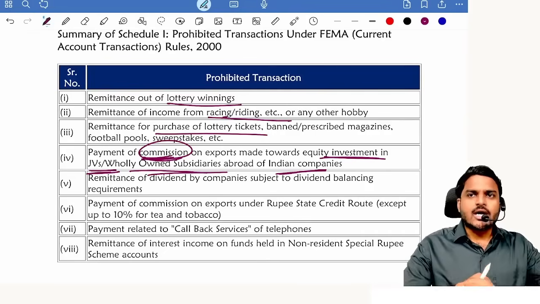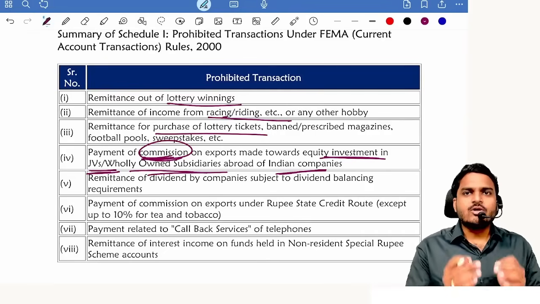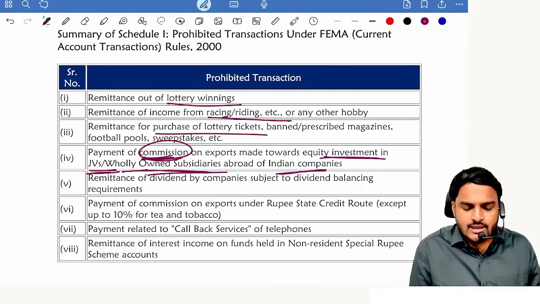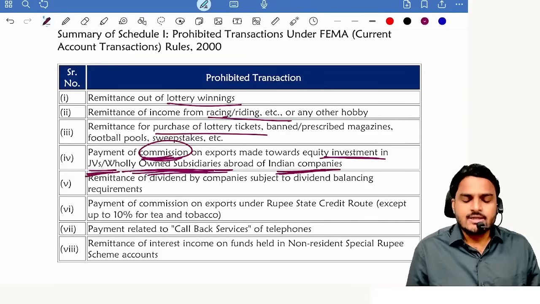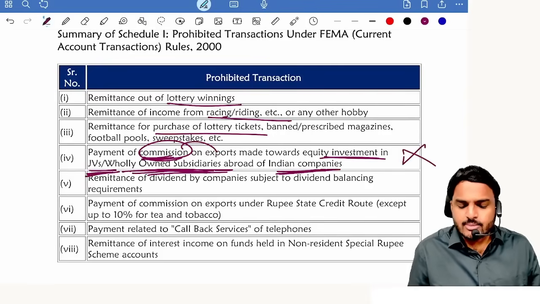investments in JVs and wholly owned subsidiaries abroad of Indian companies are prohibited. Investments, I am making this export sale. Why? I get dollars in order to finance my wholly owned subsidiary or joint ventures which are located outside India. Then commission on those exports is prohibited.